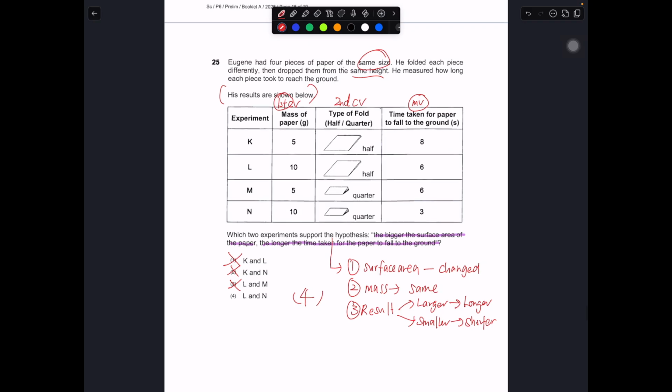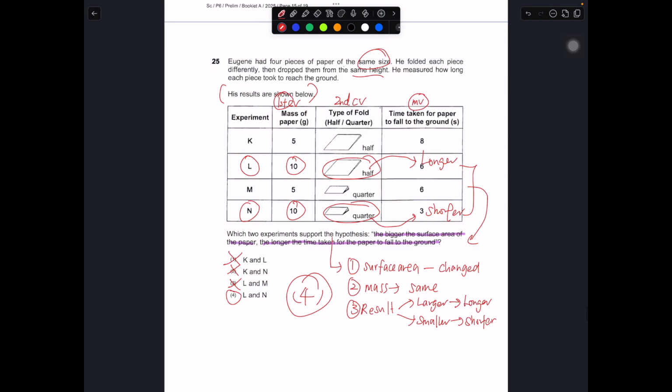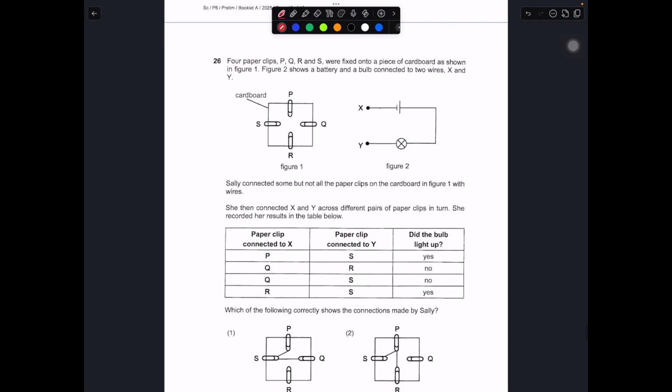Okay, so over here L and N. The mass of the paper is the same, but they are folded very differently. So obviously L has a larger surface area, longer time. N has a smaller surface area, shorter time. So indeed, this set of results does support the hypothesis. So number 4 is the correct answer, L and N. Okay, so in this case, let's move on. So you got 4. Question number 26.